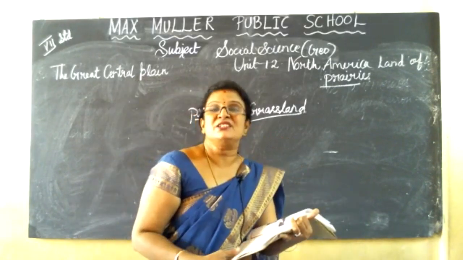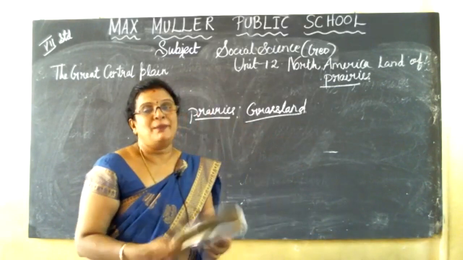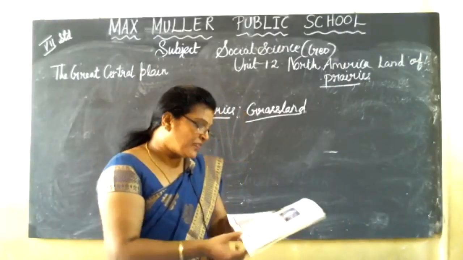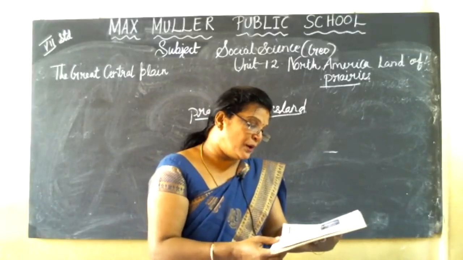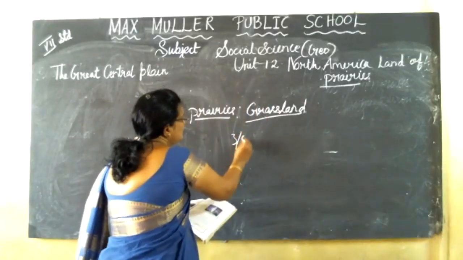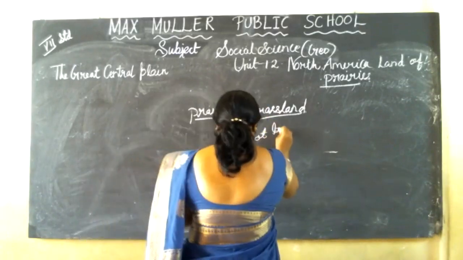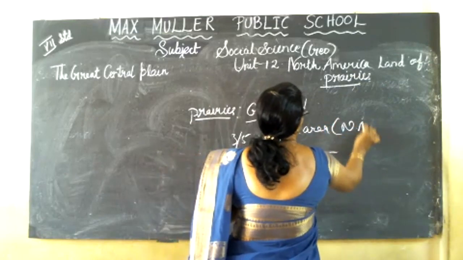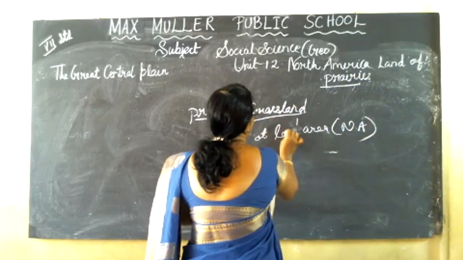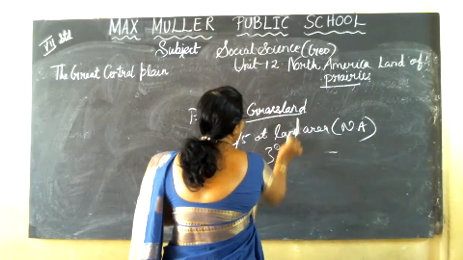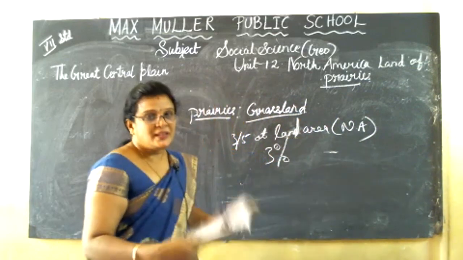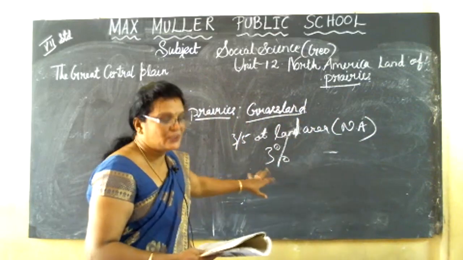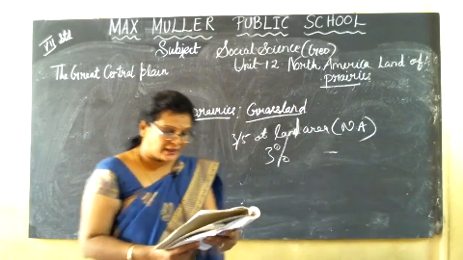The plain consists of vast expanses, 3/5 of the land area of North America. That means 3% of the land is suitable for agriculture. So in this portion, 3% of the land is suitable for agriculture.